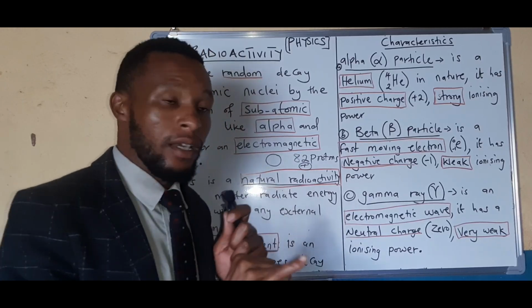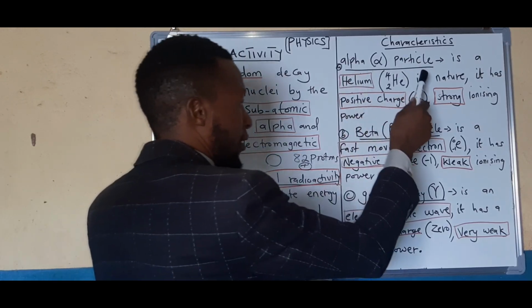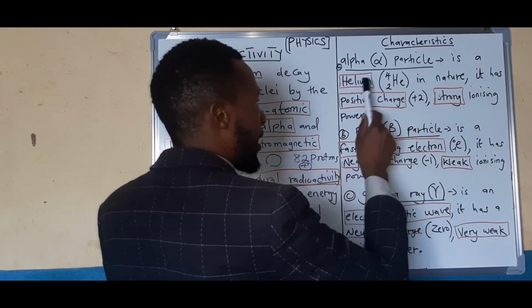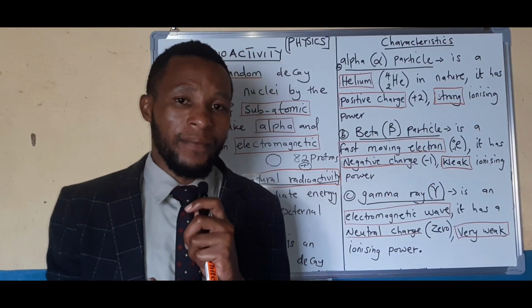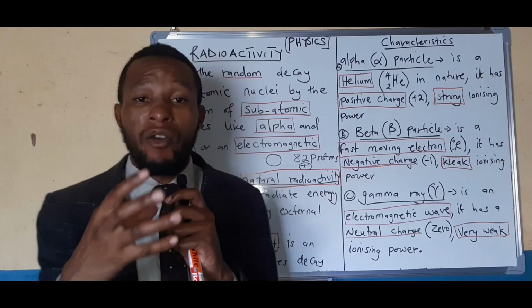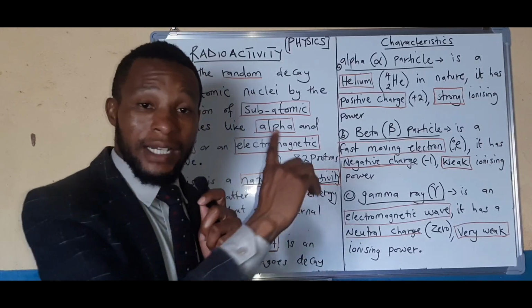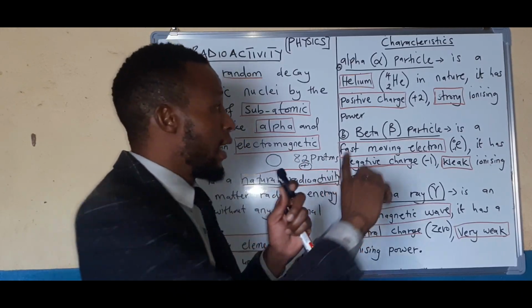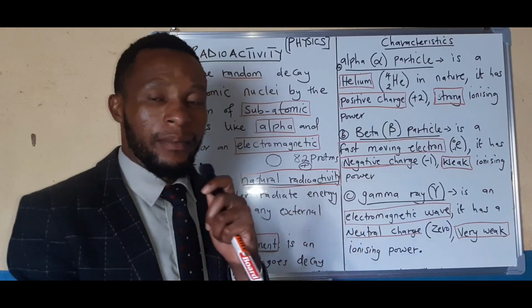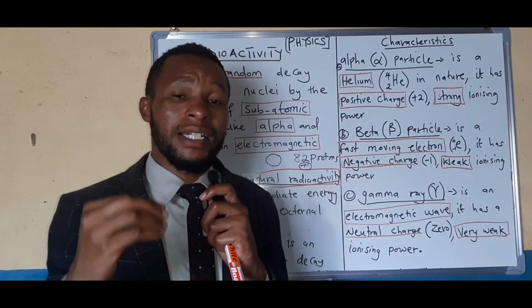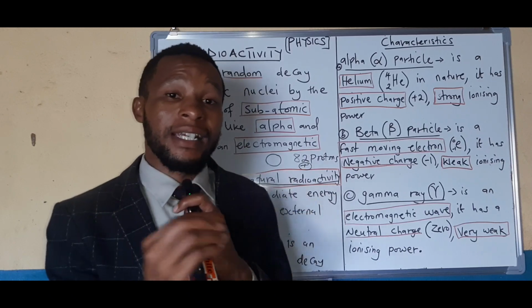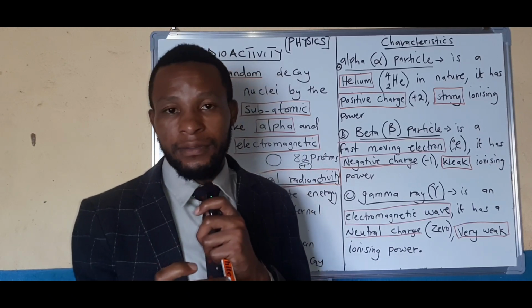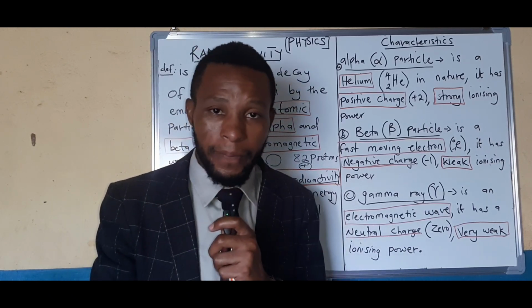So the nature, we'll start with alpha particle. An alpha particle is a helium in nature. What it looks like, it is in a form of a helium. That is what an alpha is. So if a question comes, what is the nature of alpha? You should know that alpha is a helium in nature. That is number one property under alpha.